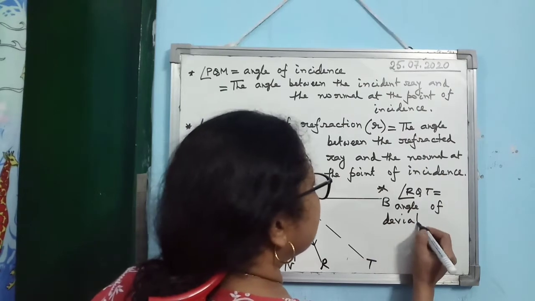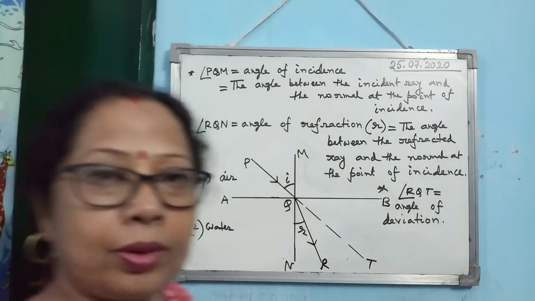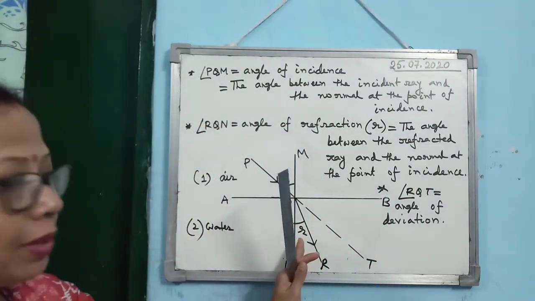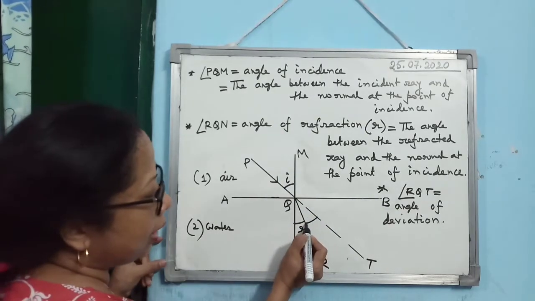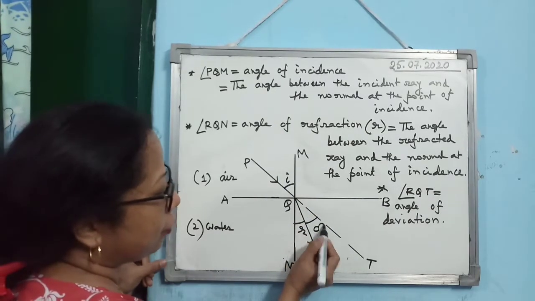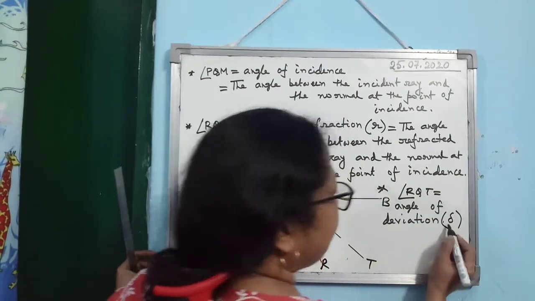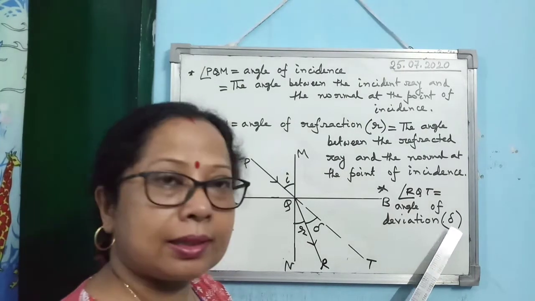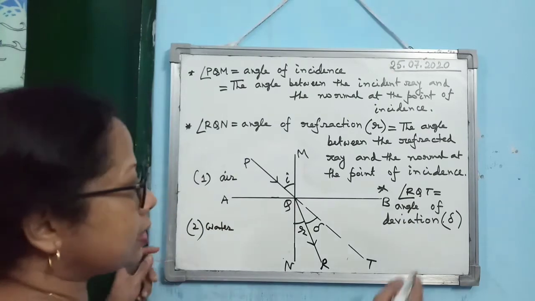What is the meaning of the term deviation? Deviated from the path, isn't it? Okay, means it is not following the original path. It is bending from the path. So you see how much it is deviated. Means this angle is known as the angle of deviation. Angle of deviation we represent it by a Greek letter. It is known as delta, D-E-L-T-A, and this is the symbol.